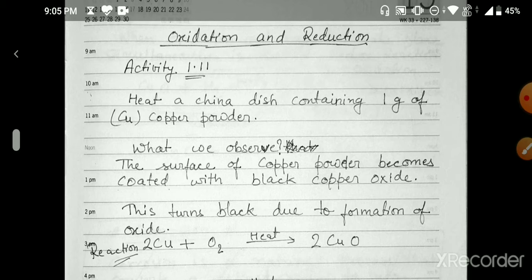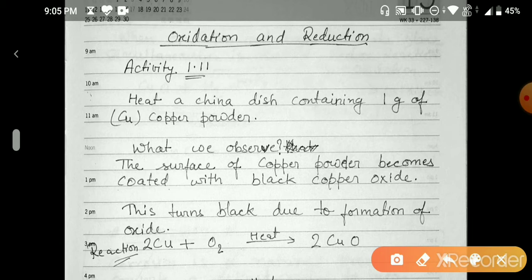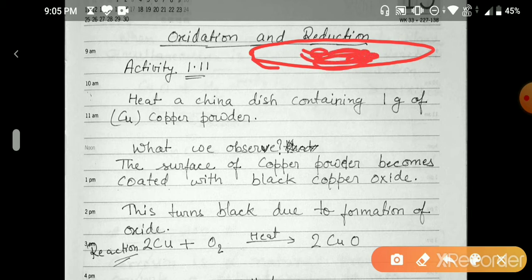Before that, we have this activity, in which they have asked us to take a china dish, put some copper over it, and start heating it. So we have taken a china dish and put 1 gram of copper in it, and we start heating it.